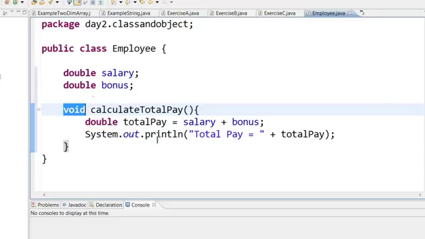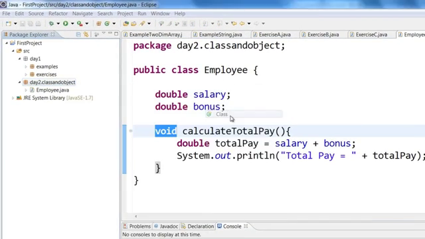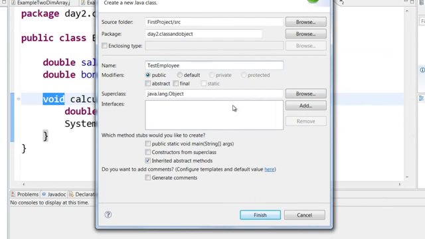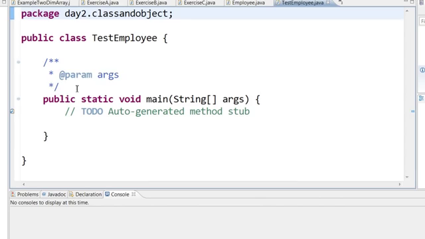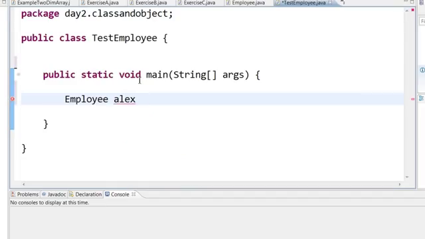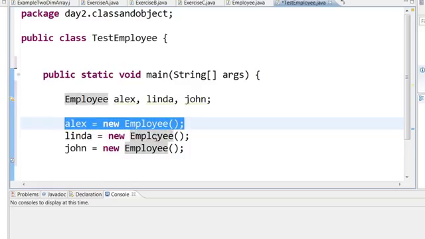Let us save this class. And let us create another class in the same package. And we'll call this test employee. And here, let us select public static void main. In this main method, we are going to create objects of employee. Now to create objects of employee, you can either do something like this, employee Alex, Linda, John, and then we can initialize each and every object. This is a requirement, you have to do this.